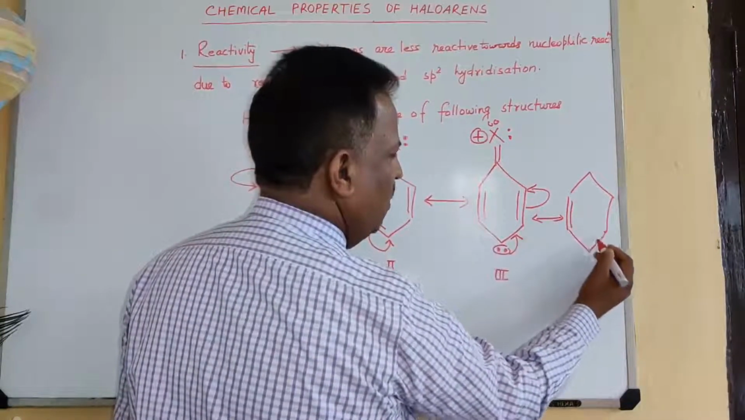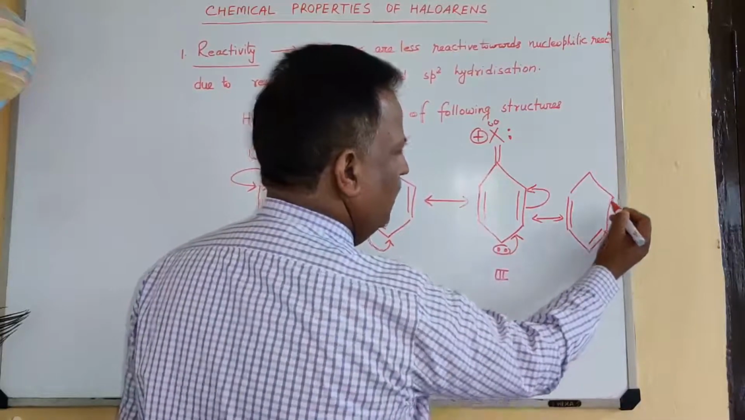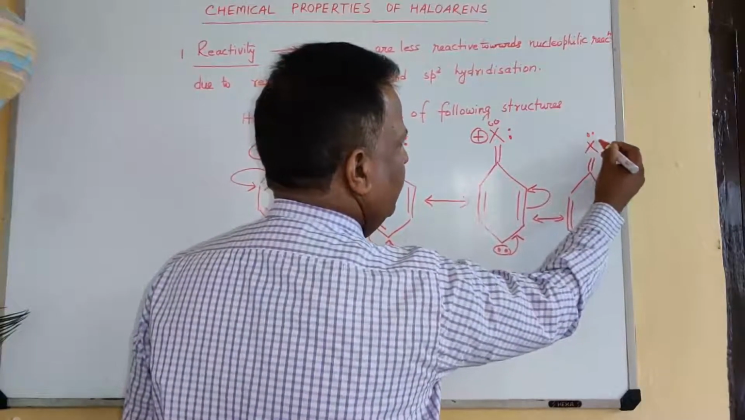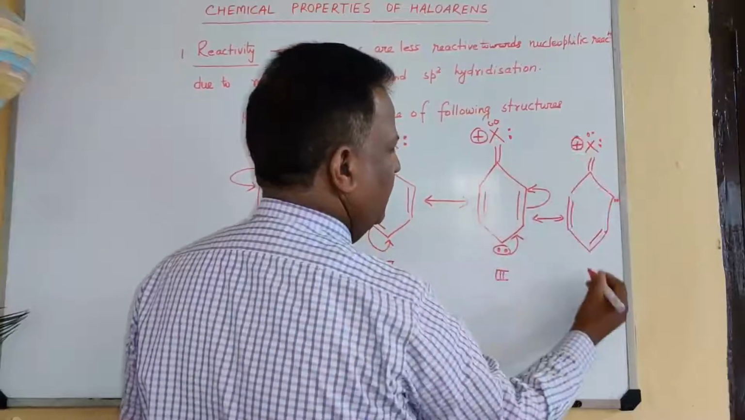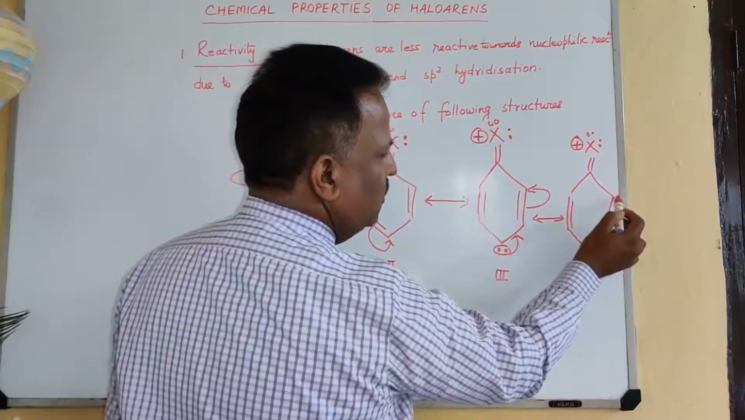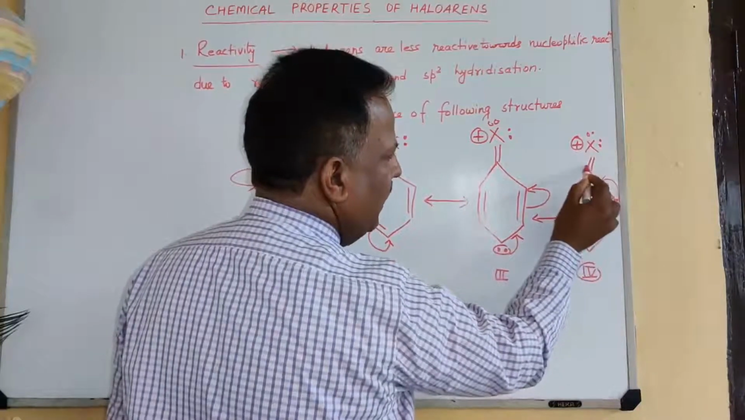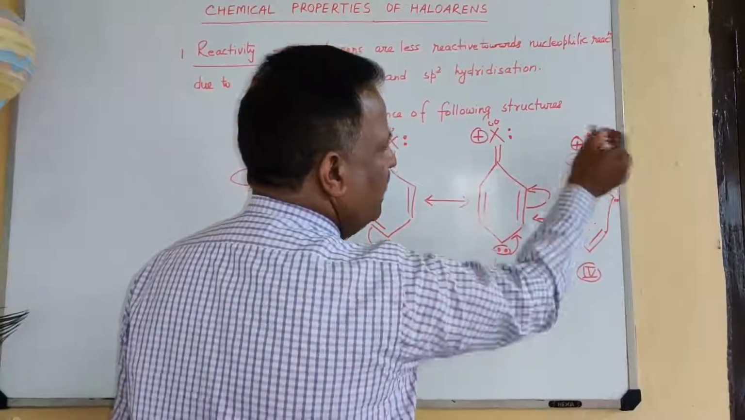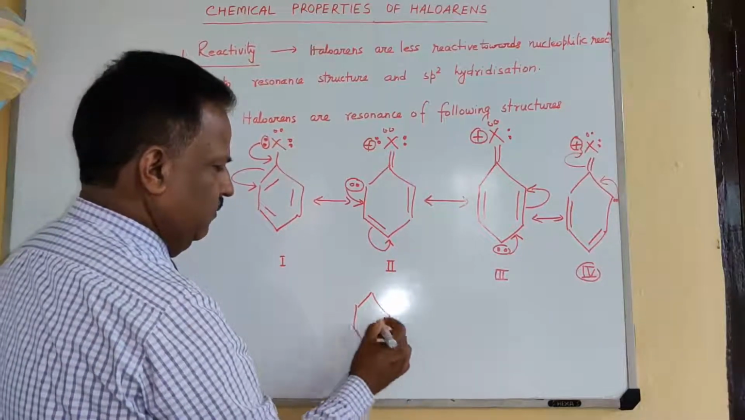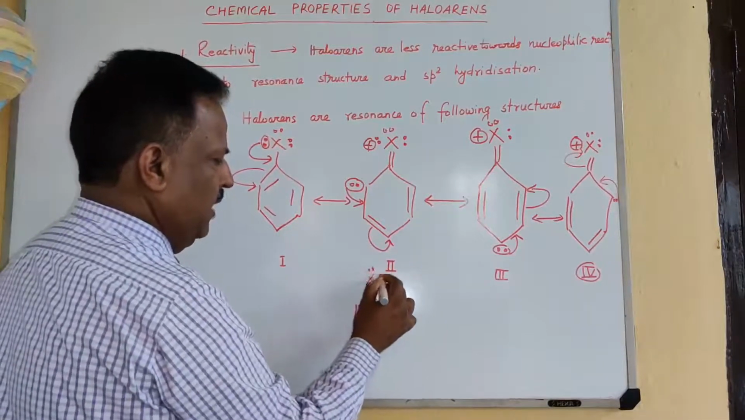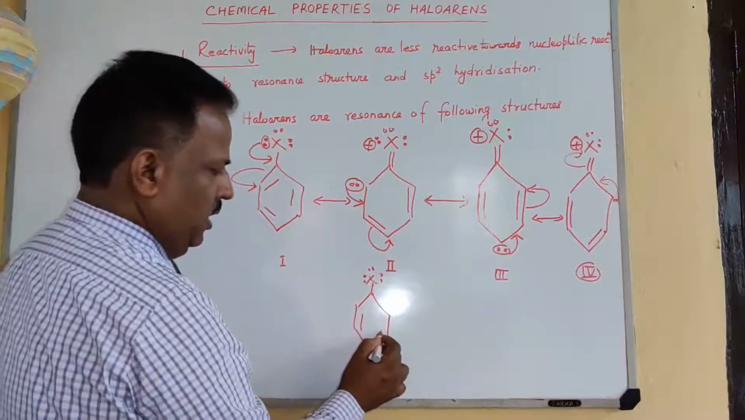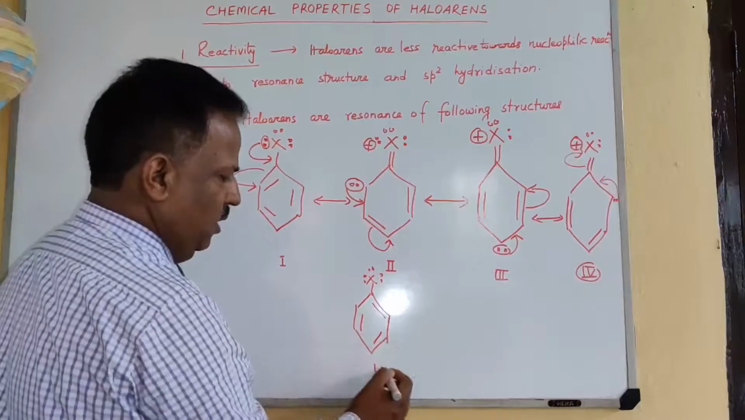Here it is a double bond, here it is a double bond, one pair of electrons, double bond, X and positively charged. One more, this lone pair comes to this place and this double bond comes back to the original place like this. One pair, two pair, three pair, double bond, here double bond and here double bond.